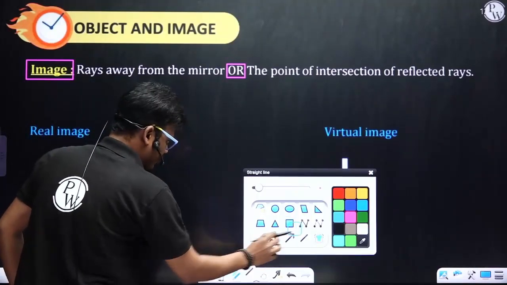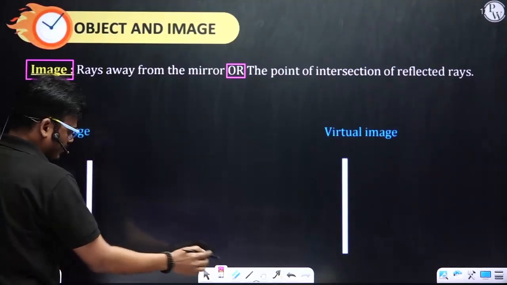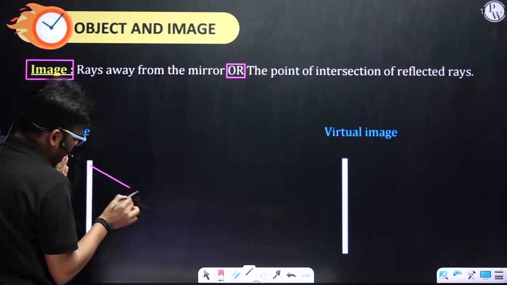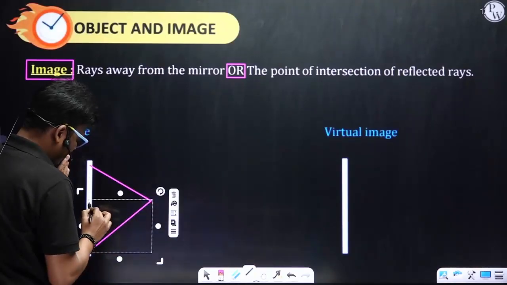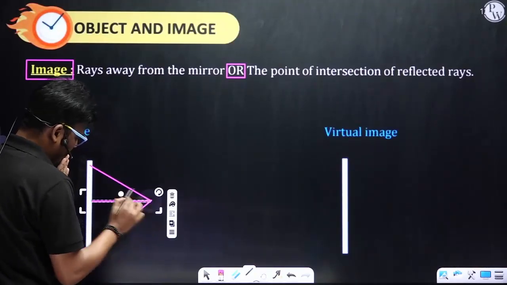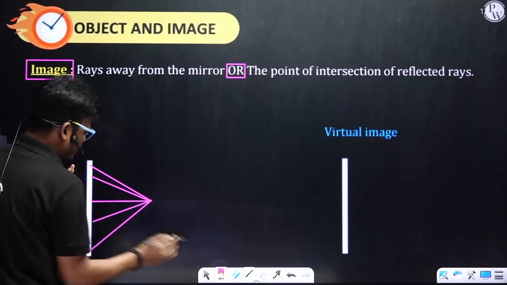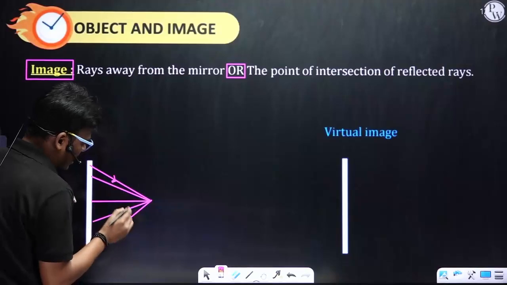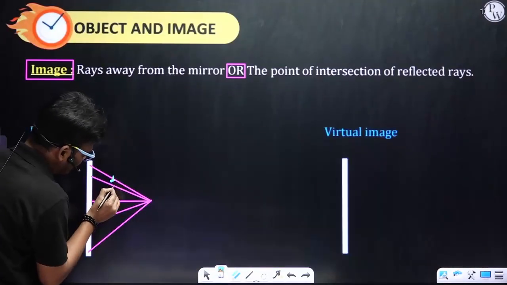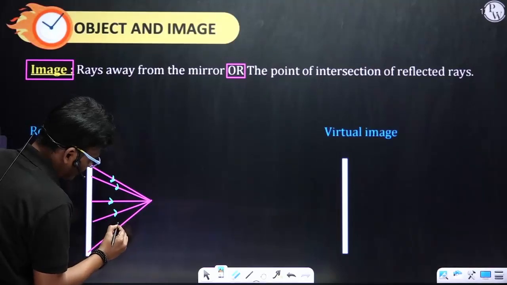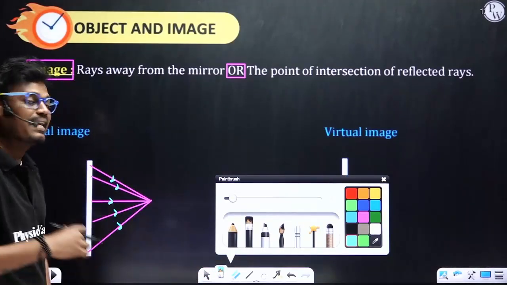Let's consider this is the mirror, and from the mirror, the rays are away. Away means the direction we have to show, away from the mirror, and all the reflected rays. So this away from the mirror indicates reflected rays.